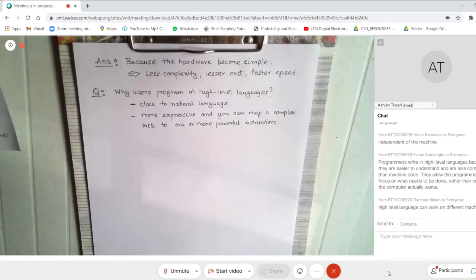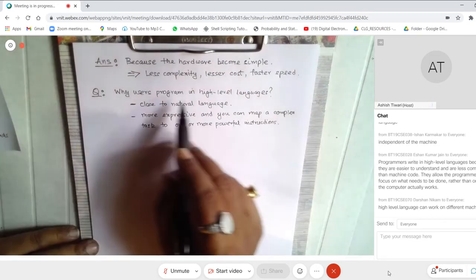So high level language can work on different machines. Okay, that is incidental actually, but I will take that as well. So Darshan says, right? Let me see what Ishan has written. Programmers write in high level because they're easier to understand, less complex than machine code, and they allow the programmer to focus on what is to be written rather than how the computer works. Very good. So Ishan has a good answer.